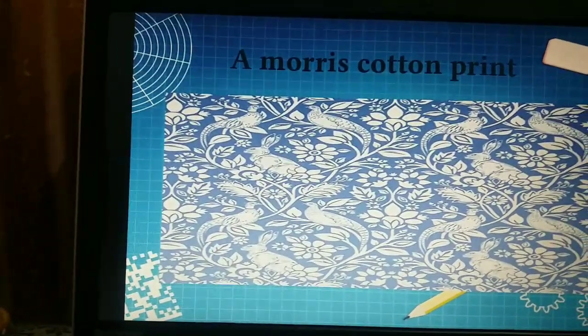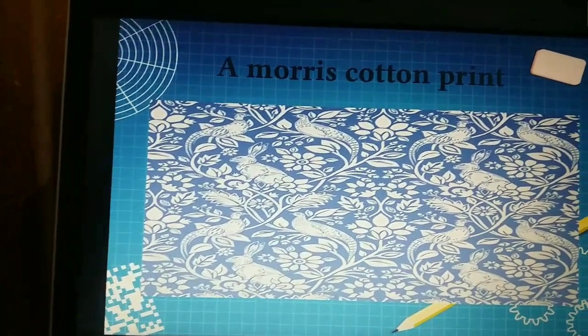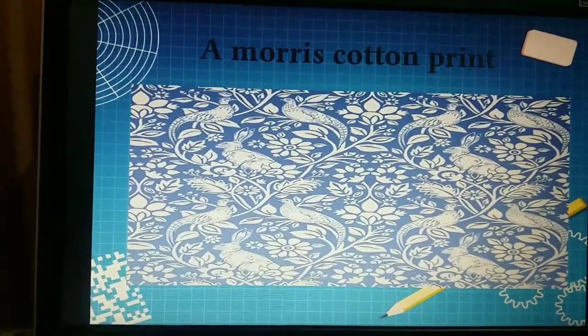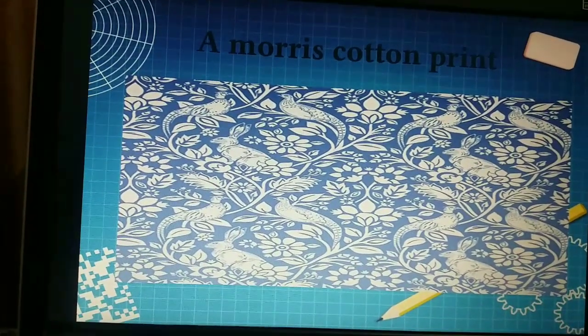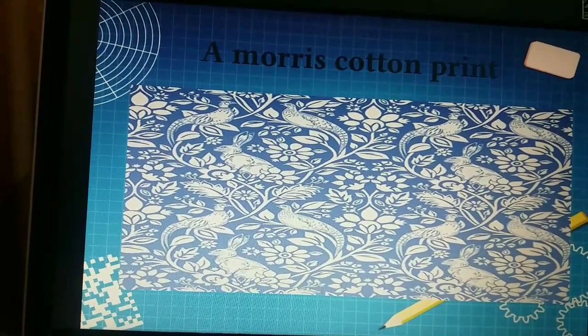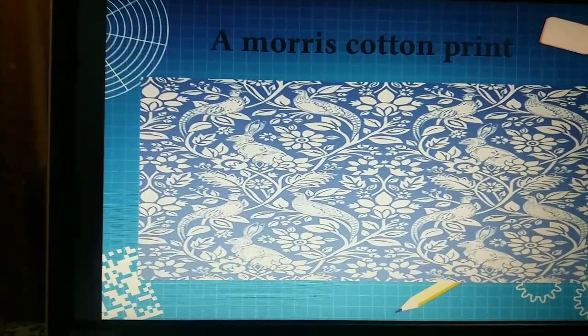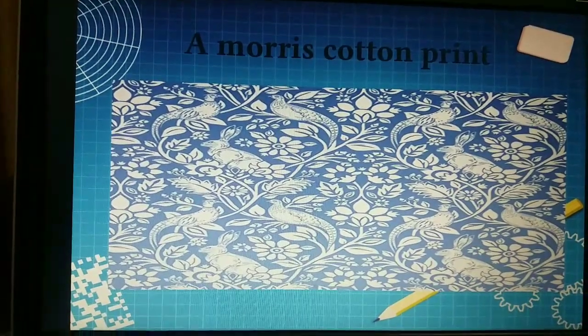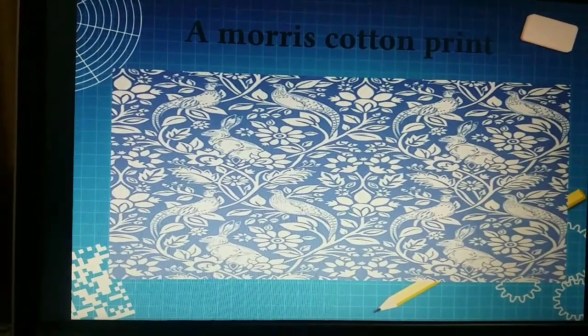So it is likely that the blue dye used in the Morris prints in 19th century Britain was manufactured from indigo plants. Those are cultivated in India. Remember, the Morris prints were manufactured in 19th century Britain, but the indigo was cultivated in India, right?